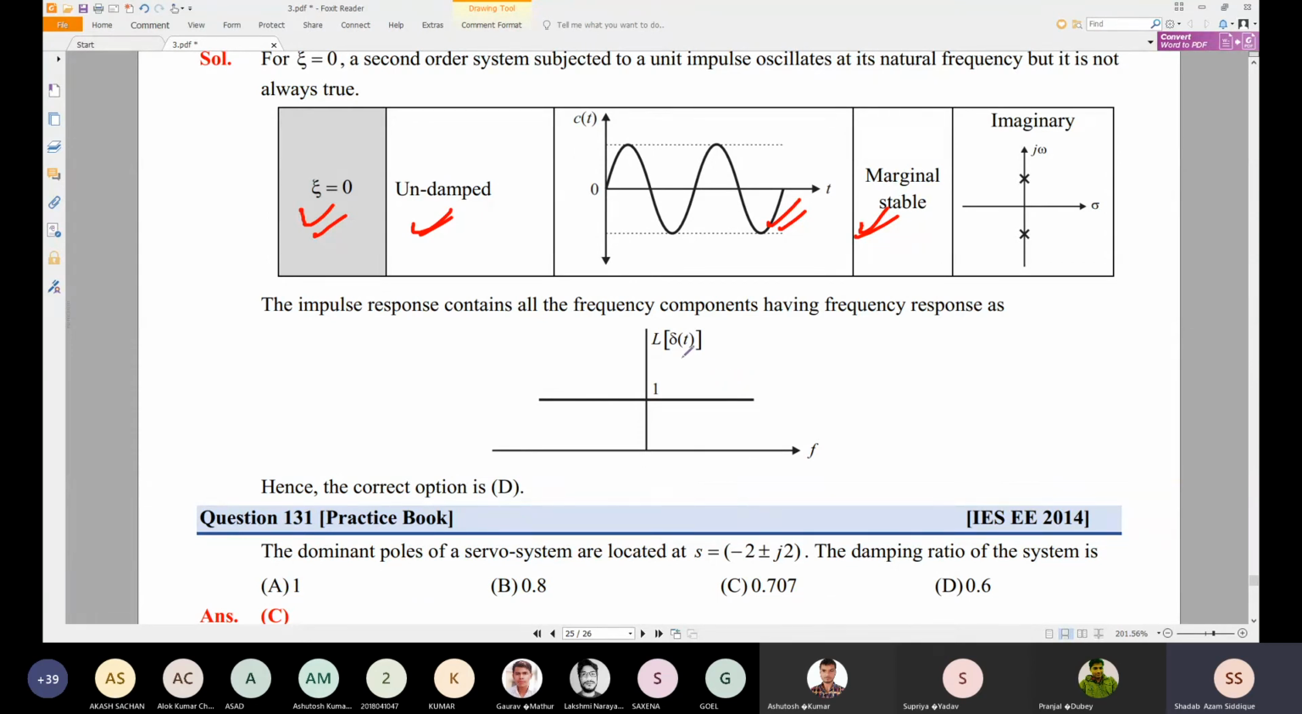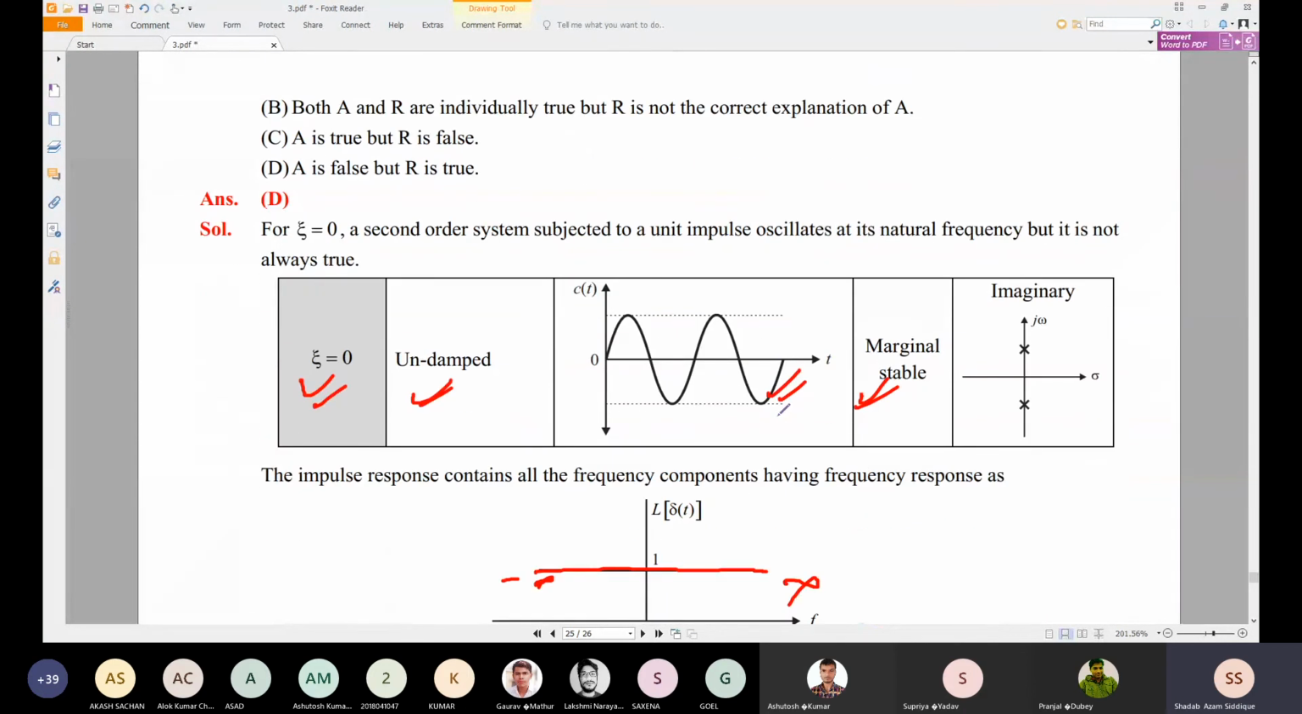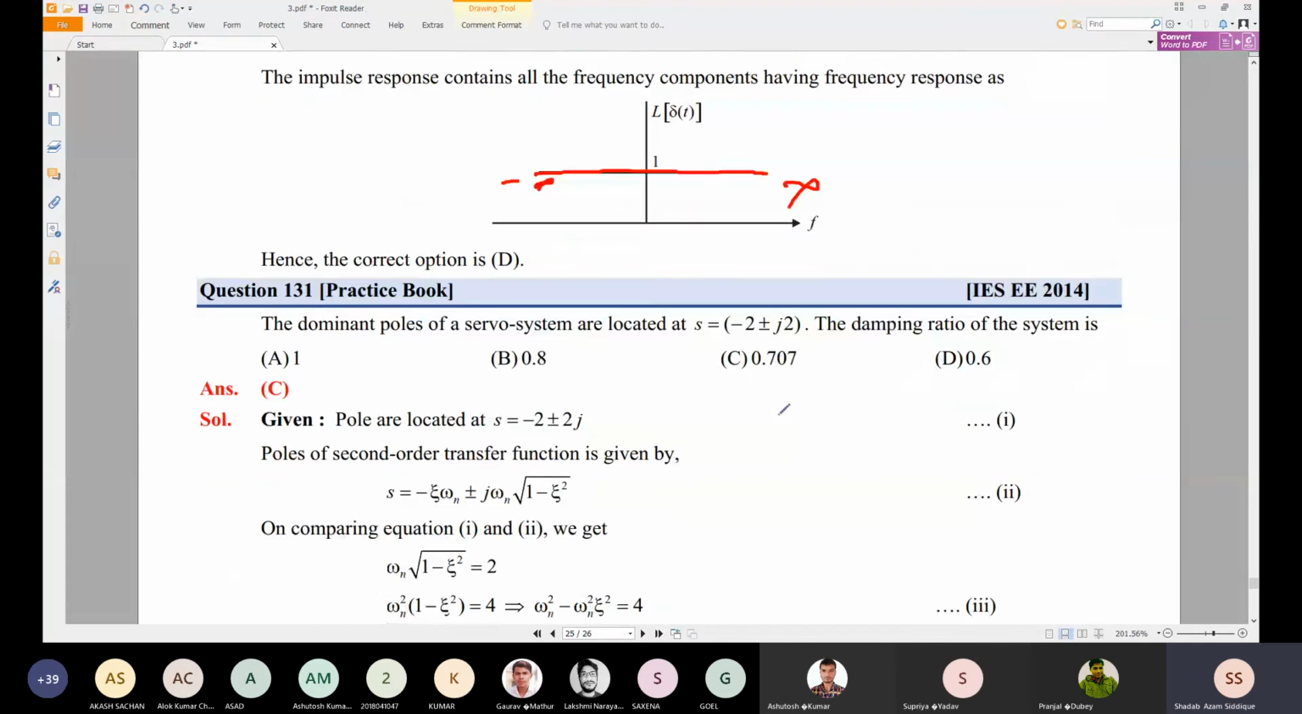Not the delta t, Laplace of delta t. The impulse response contains frequency components from minus infinity to infinity, so all the frequency ranges will be there. But the first option given here says a second order system subject to impulse oscillates at its natural frequency. Does it oscillate at natural frequency? Not exactly. It may oscillate, it may not oscillate. Impulse response contains all the frequencies, but oscillation at its natural frequency is not always true. It may be, it may not be.